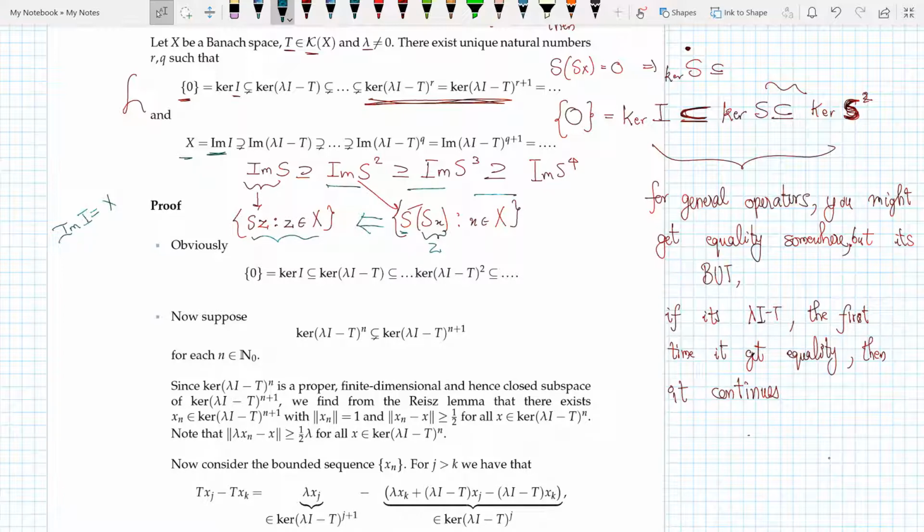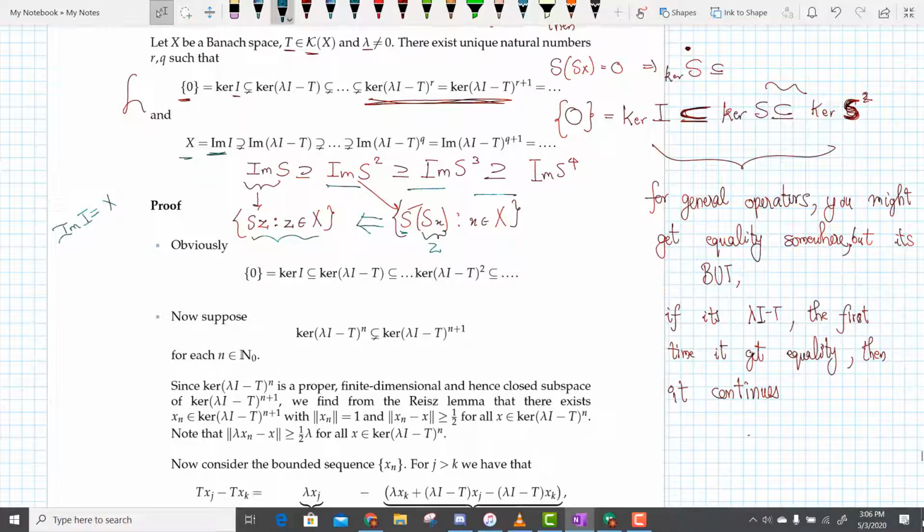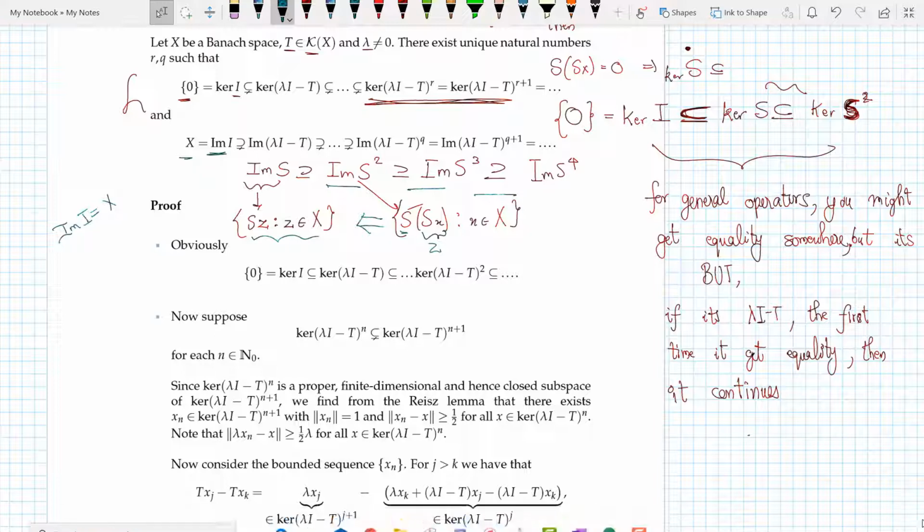Now in the usual normal case, it could be that you achieve equality once and then again there is an equality. But in the case of operators where T is compact, lambda is non-zero and X is a Banach space, once you achieve this equality, then everything up to q plus 2, q plus 3 and everything beyond is equal to that.